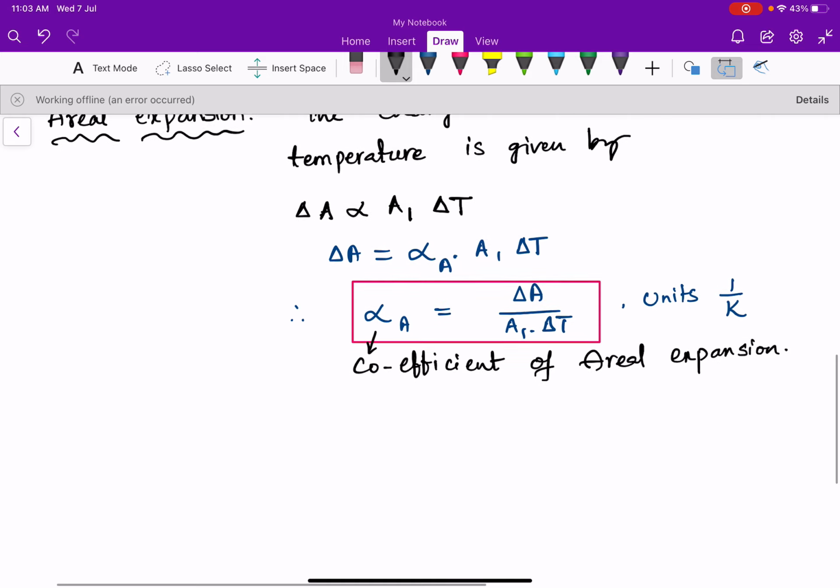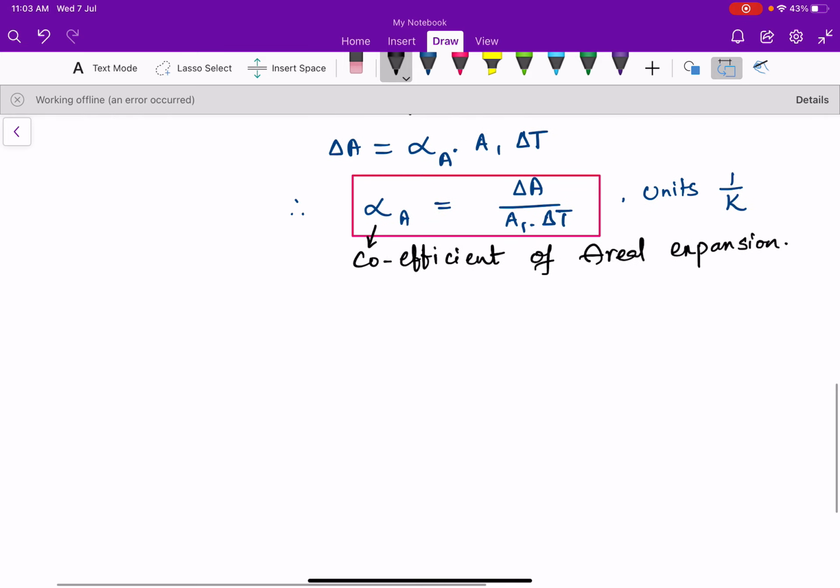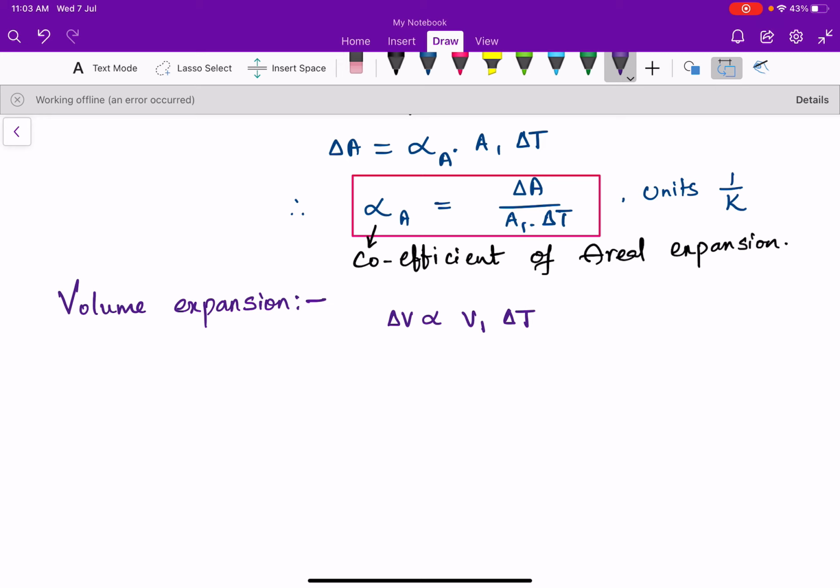Now we are going to discuss the third one, which is volume expansion. In the case of volume expansion, the change in volume is directly proportional to the initial volume and also directly proportional to the change in temperature.